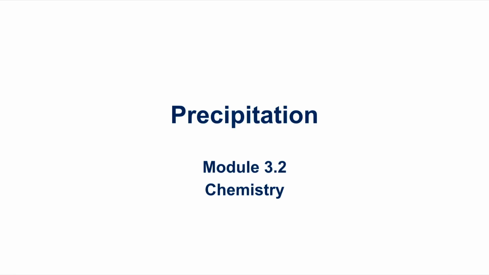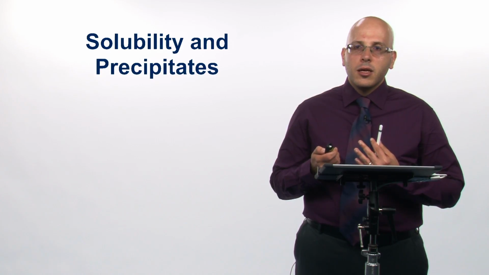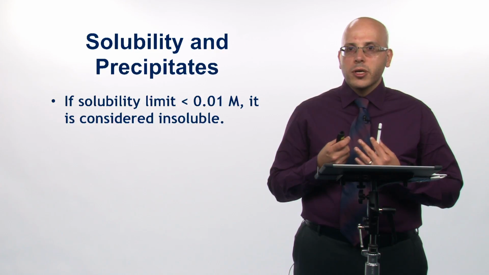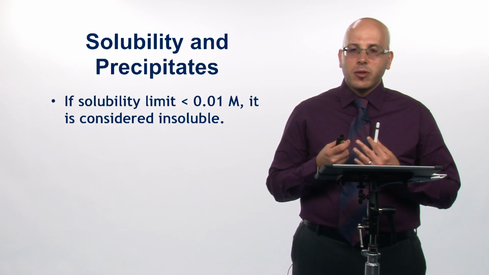All right, now that we've talked about solubility, let's do the opposite and talk about precipitation. Okay, this is module 3.2. So bottom line is, you can say that everything dissolves in everything else, but to what extent does it dissolve? Our rule of thumb is going to be that if the solubility limit is less than about 0.01 molar, we're going to consider this to be insoluble.